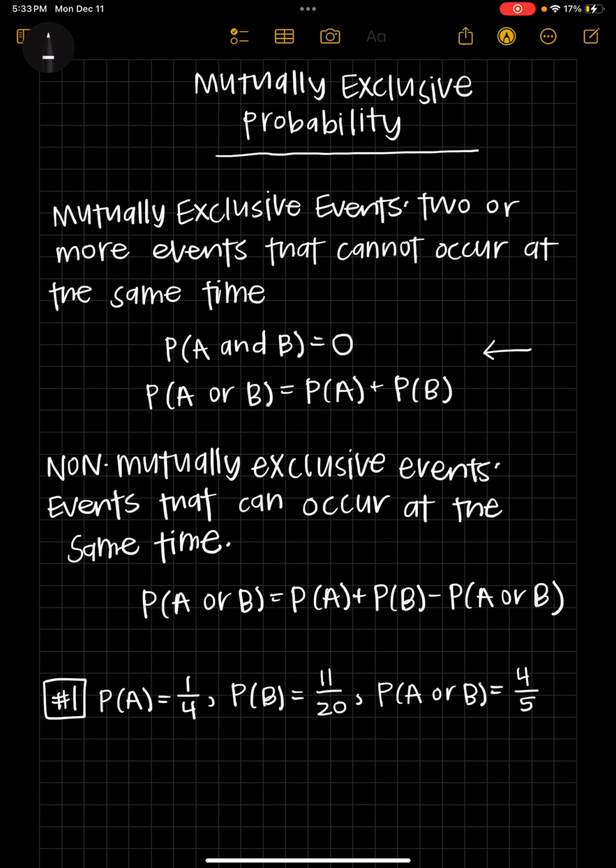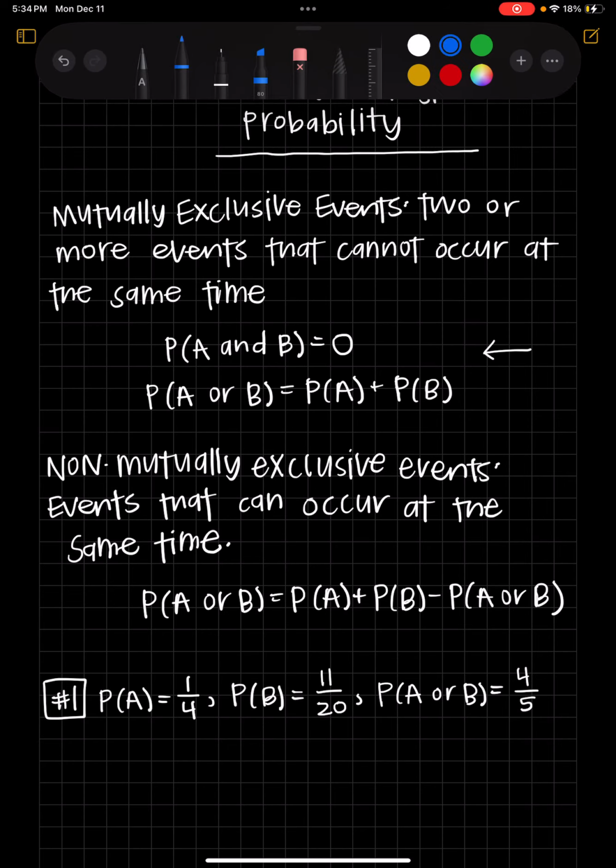The other equation is the probability of A or B is equal to the probability of A plus the probability of B. So on this one, if we use my heads and tails example, we're saying the probability of getting a heads or a tails would be the probability of getting a heads plus the probability of getting a tails. So in a coin flip, what's the probability of getting a heads? Well, the probability of getting a heads is 1/2. I'm going to write this in a different color just so we can see. So the probability of getting a heads is 1/2.